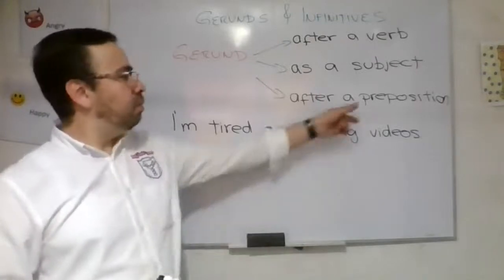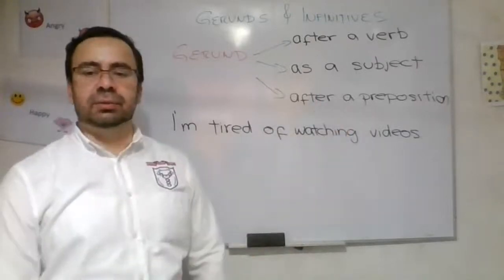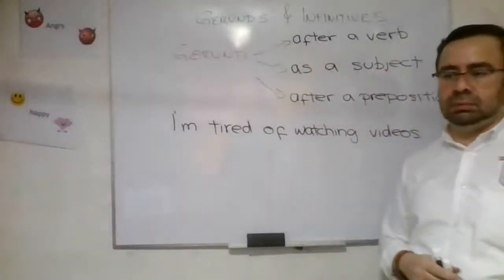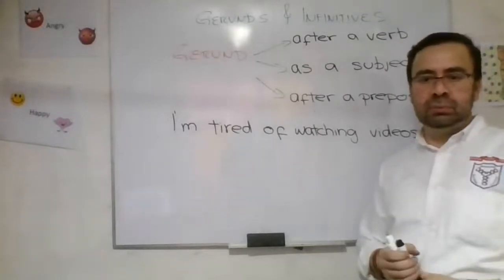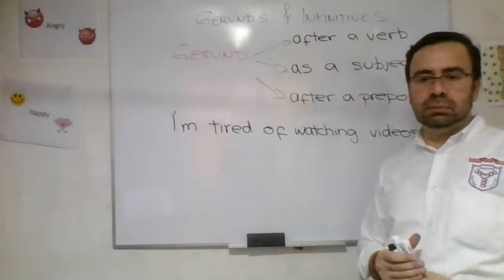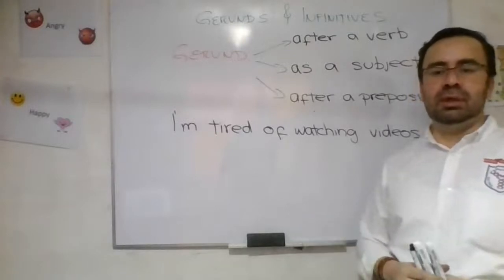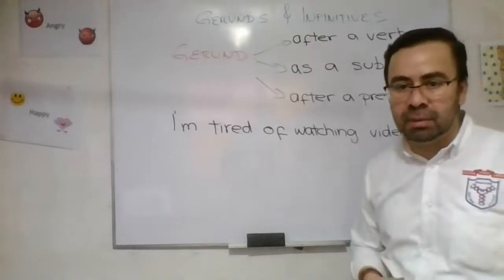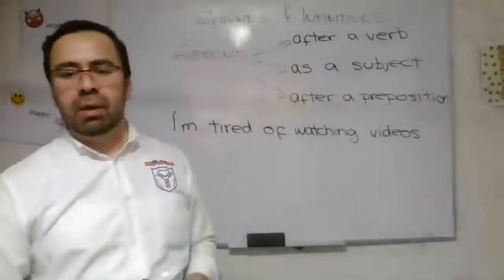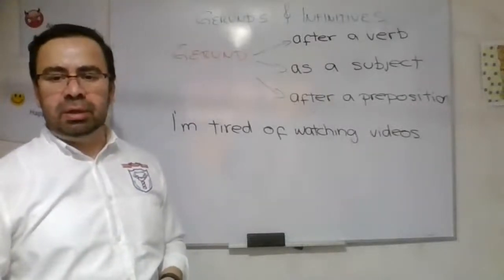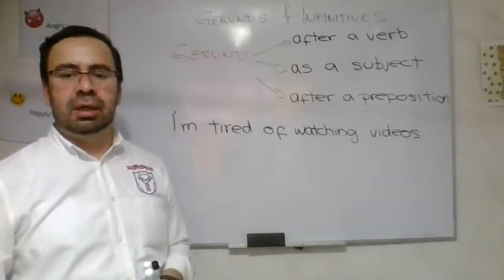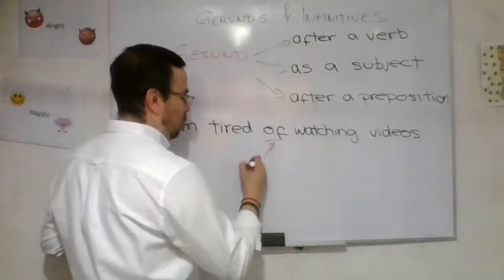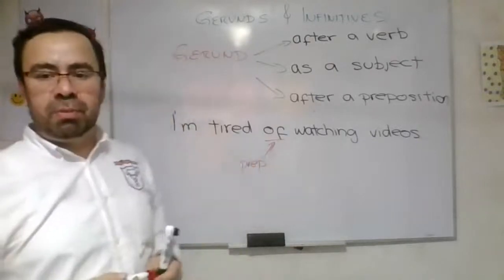What is the preposition? No? Okay, very well. We can wait a couple of minutes. Thank you very much. Humberto Garcia. Okay. Of is the preposition.